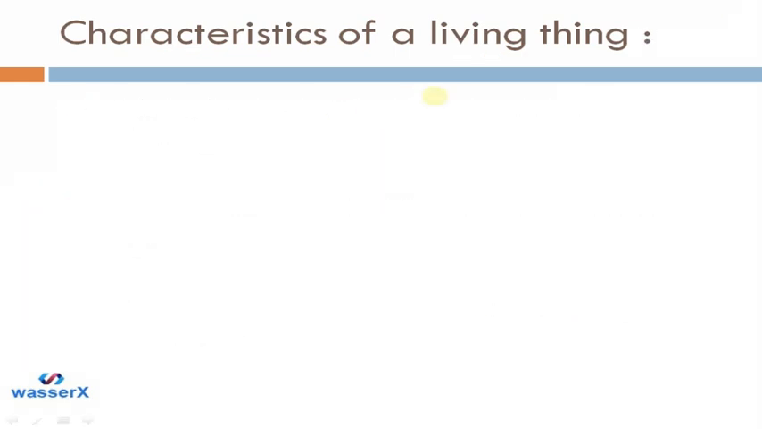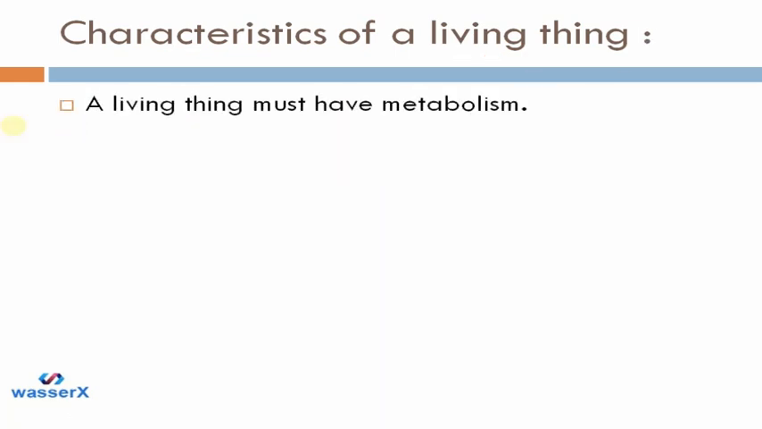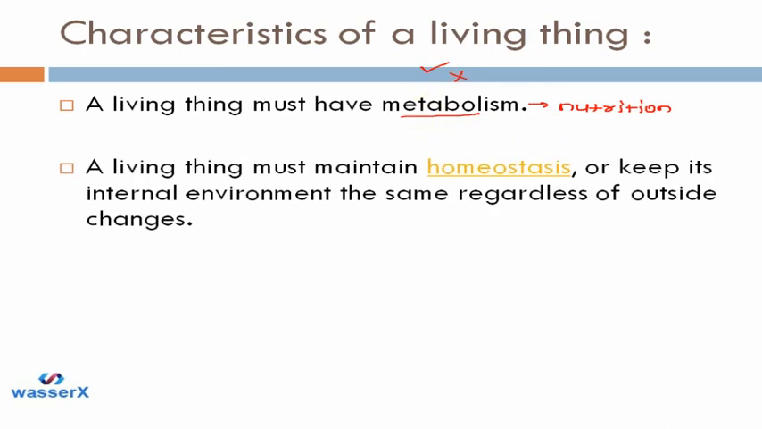Now let's see a few more conditions. Next condition is that a living thing must have a metabolism. So we see that all the cells perform the process of nutrition. That is the process of metabolism, where something is made and something is broken down. So cells perform the process of metabolism, that's why they are living beings. Next, a living thing must maintain homeostasis. That means equilibrium condition. Everything is similar inside and outside.